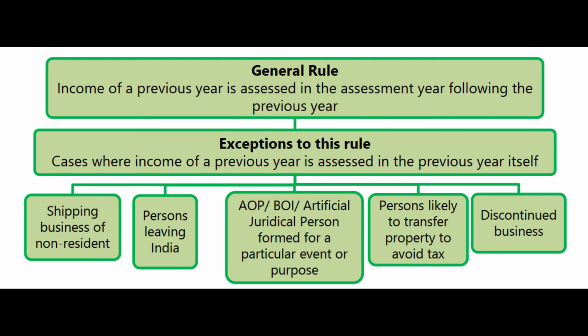That is the first point. The second point is, why is he transferring? To avoid tax. Or how do you know he is going to transfer? We don't know. An assessing officer knows. How do we know he is going to transfer the property to avoid tax? We don't know. That also an assessing officer knows. Does an assessing officer really know? Definitely not. An assessing officer thinks that there is a possibility of a transaction to avoid tax.